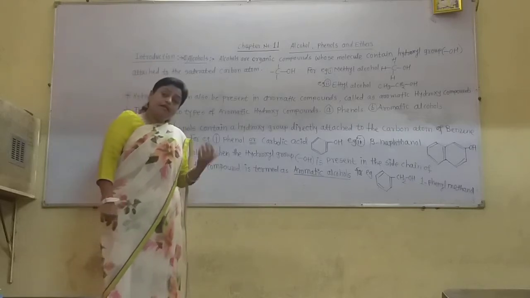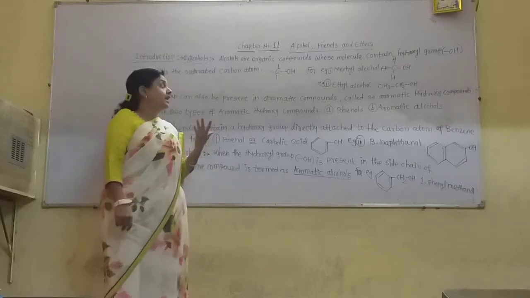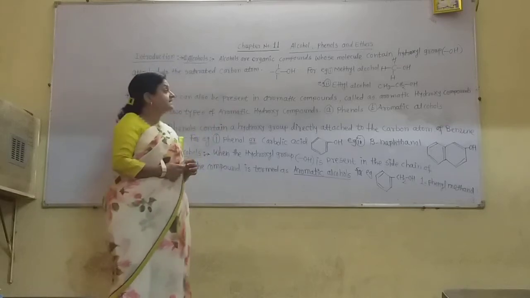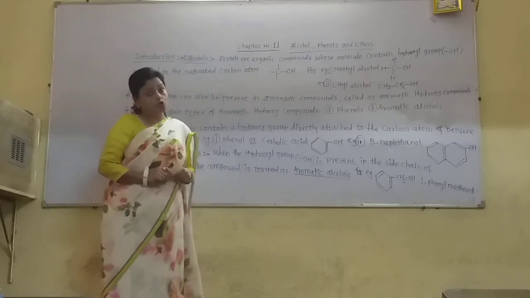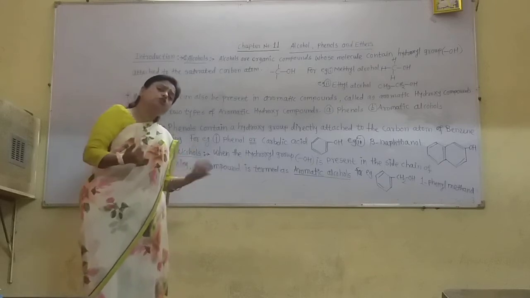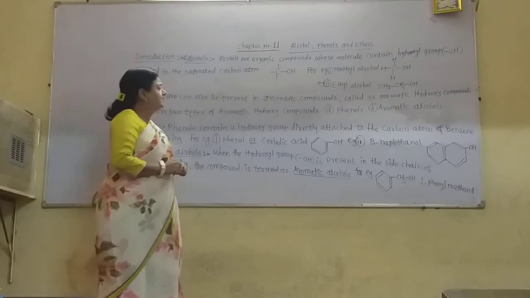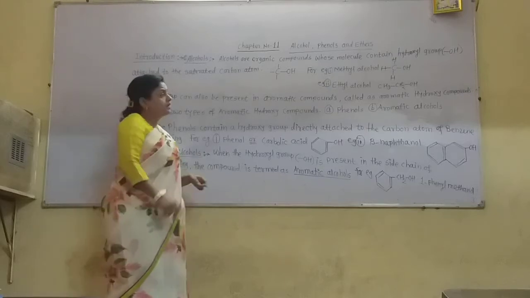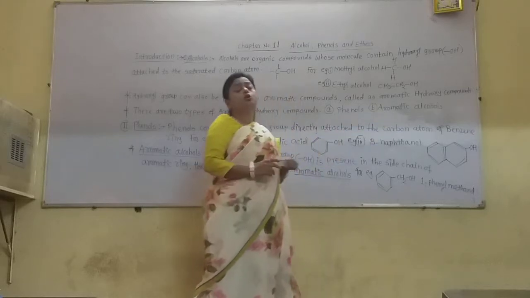Now, if the OH group, that is the hydroxy group, is present in the aromatic compound, then such compounds are called aromatic hydroxy compounds. Aromatic hydroxy compounds are of two types. First one is the phenols and second one is the aromatic alcohols.